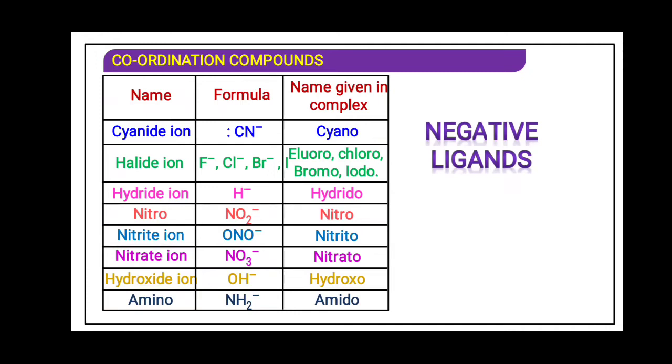Nitro. Now this nitro, we have seen that when the NO2 group is bonded through nitrogen with the central metal, it is said to be nitro, and when it is ONO, that means this is also the NO2 group, but when it is bonded through oxygen, it is said to be nitrito.